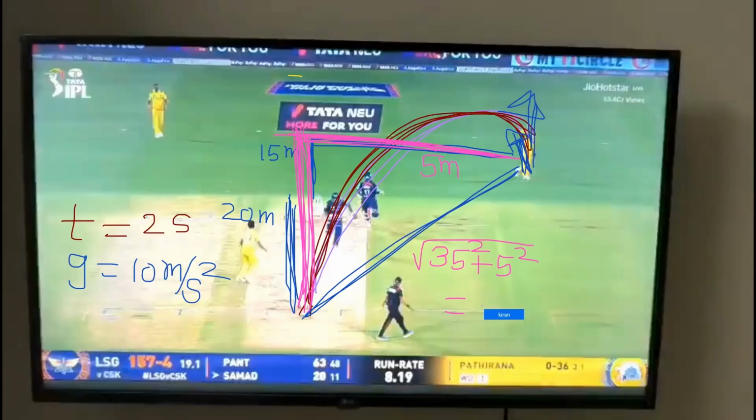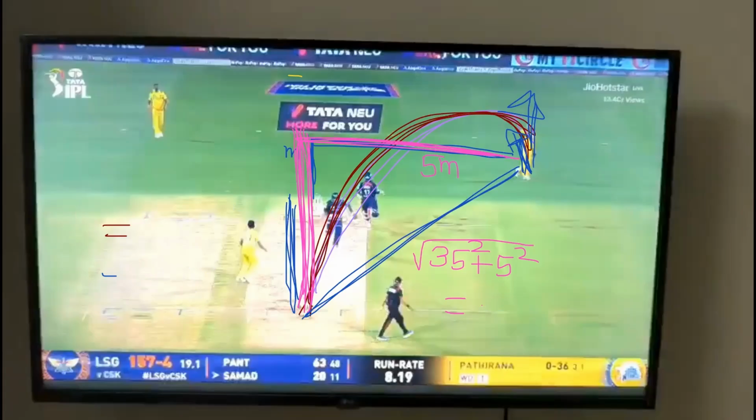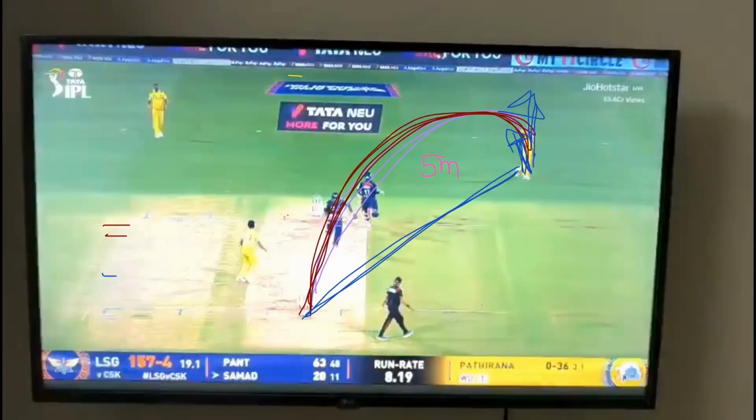35.3. Almost 35 only, right? Okay, let's take it as 35. No problem, it's not affecting much. Clear? How did I get this range distance? Roughly 35.3. Take it as 35 meters. You just take it as 35 meters for calculation purposes.